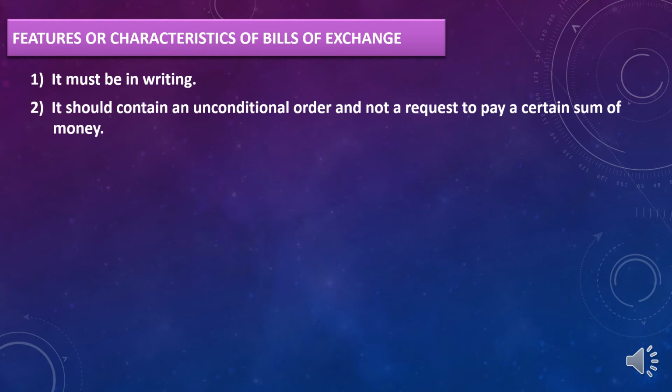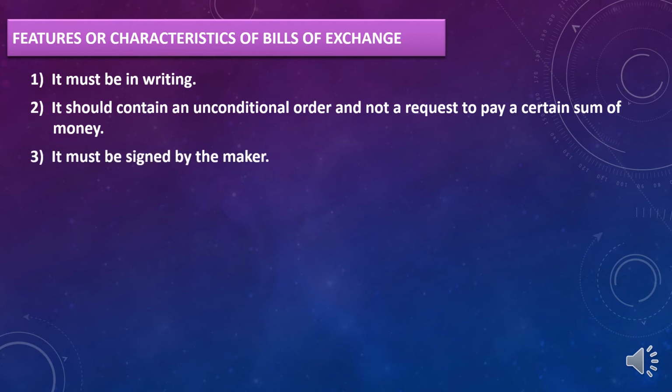Any condition should not be there. Means it should be unconditional. As well as he should not make a request, but he should give the order that you have purchased the goods from me, you have to pay me the money after certain duration.